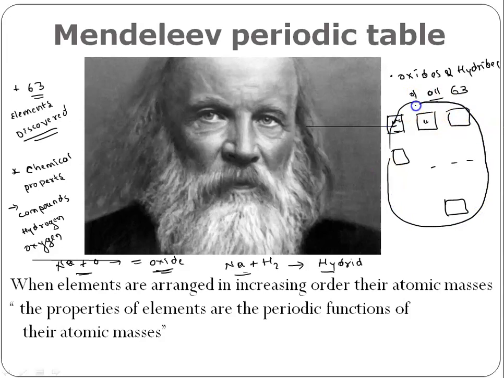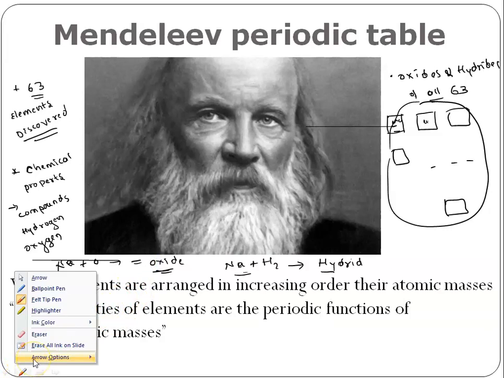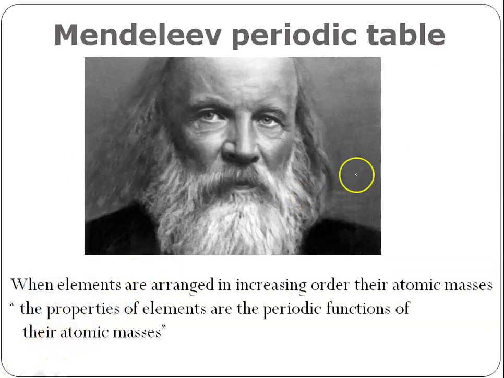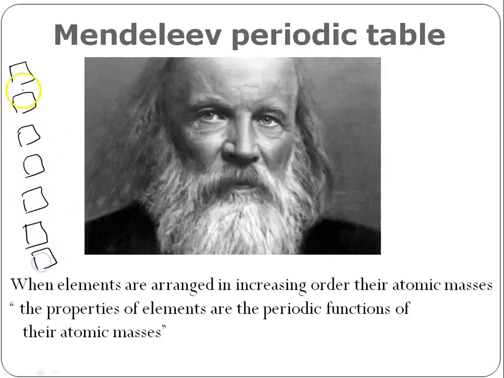After that, he started arranging those cards. Suppose here we have the 63 cards, and he has written everything here, all the oxides and hydrides and atomic mass, the chemical properties and all of them.